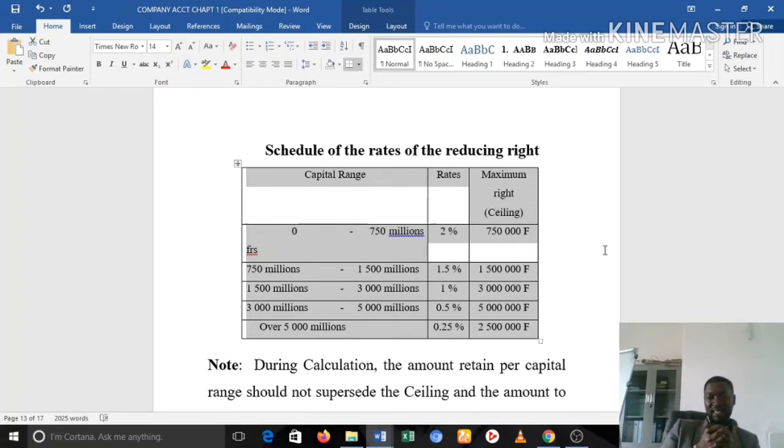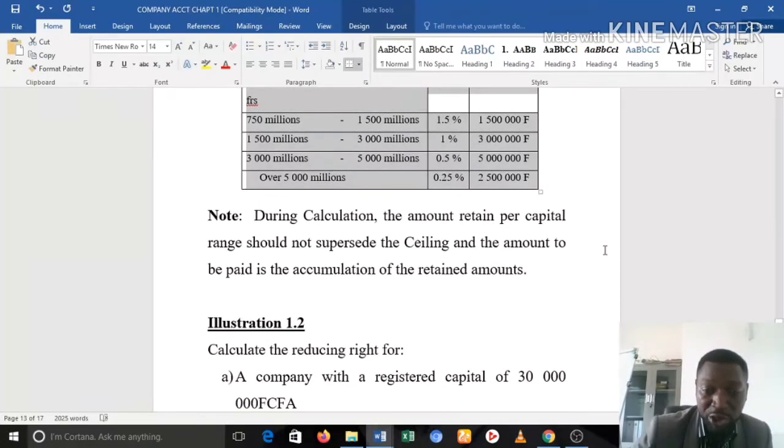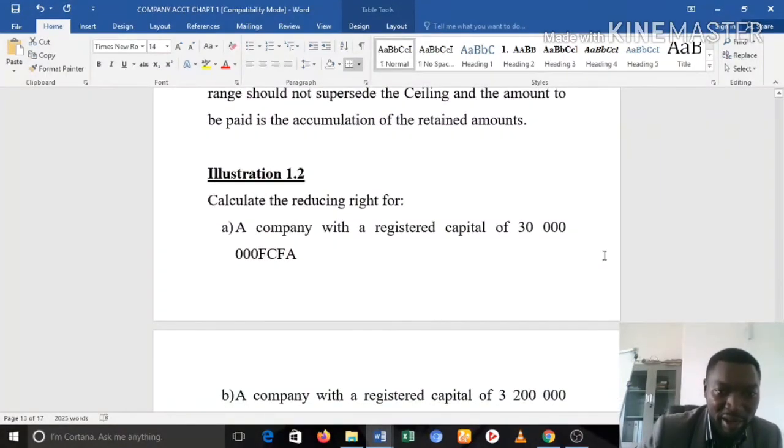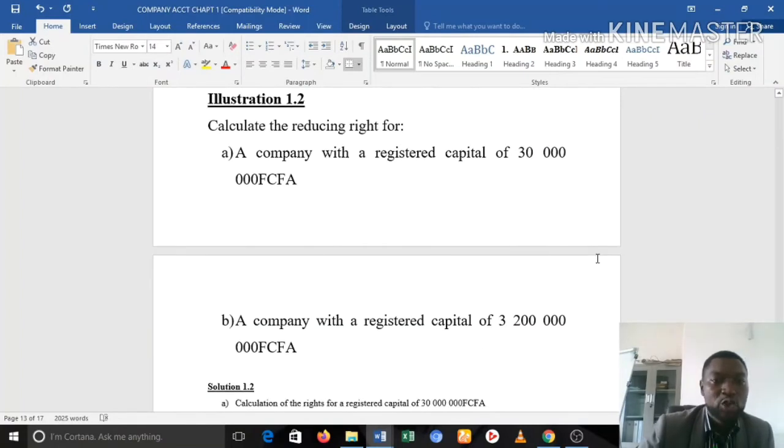but we'll have an example below so that we actually see how that is done. So during calculation, as a note, the amount retained per capital range should not exceed the ceiling, and the amount to be paid is the accumulation of the retained amounts. We'll see that in our illustration 1.2.